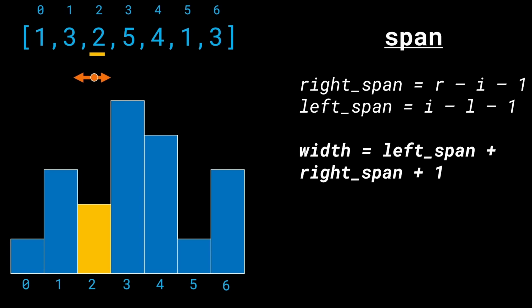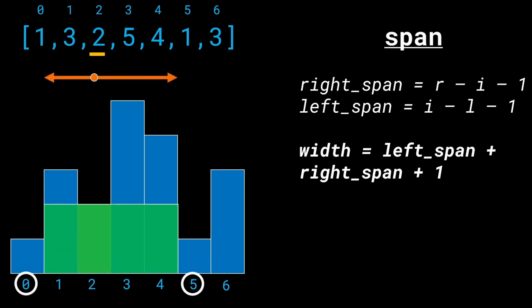Let's say we are looking at the index 2, which has the value 2. Now, how can we find the left and the right span? Well, let's go ahead and shade this rectangle. So this is the rectangle I've marked in yellow over here. And now I want to stretch this out in both the directions. So how much can I stretch it? Well, if I want to stretch it towards the left, I'm going to see that I can stretch it 1 unit. And towards the right, I can stretch it 2 units. Right? So this is the answer we get. In this case, L equals 0 and R equals 5. I've marked both of them with circles.